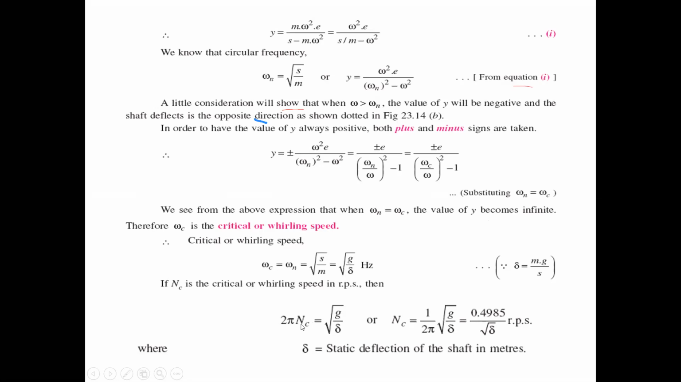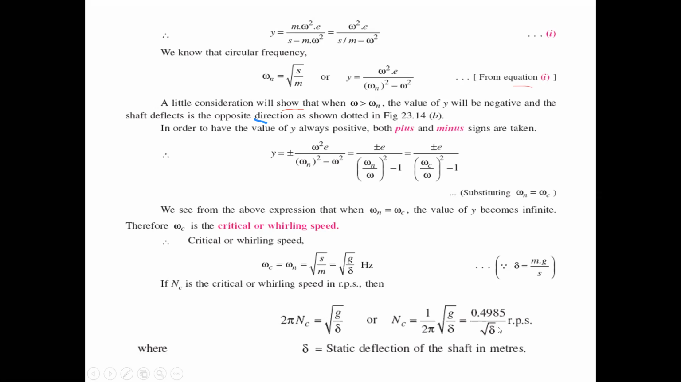Critical speed Nc value. This may also be written as omega replaced with the value of 2 pi N by 60 generally. But when we take only 2 pi Nc, you have to write omega c equals 2 pi N without consideration of the 60. So 2 pi Nc equals the square root of g by delta. Nc equals how much? 1 by 2 pi into the square root of g by delta.